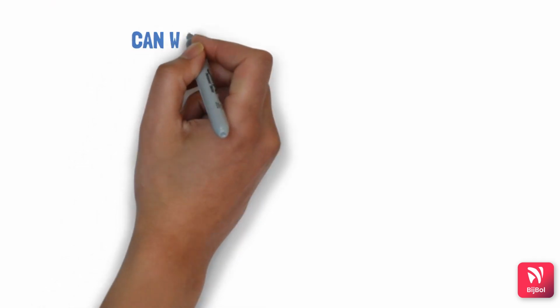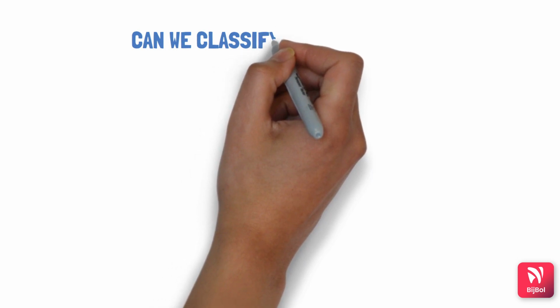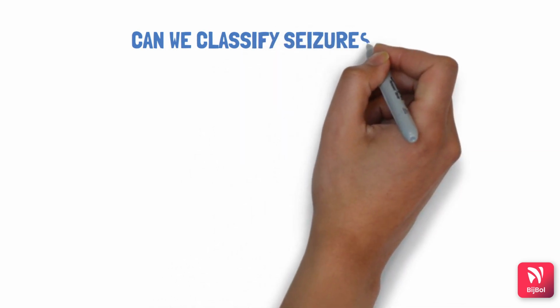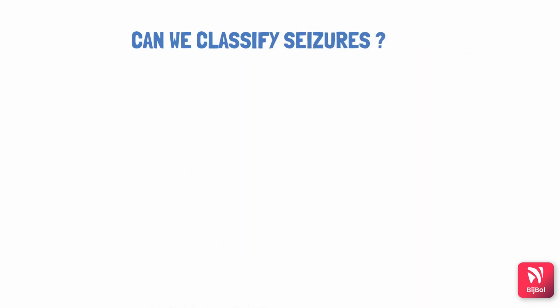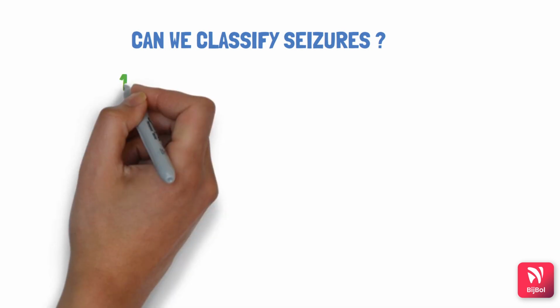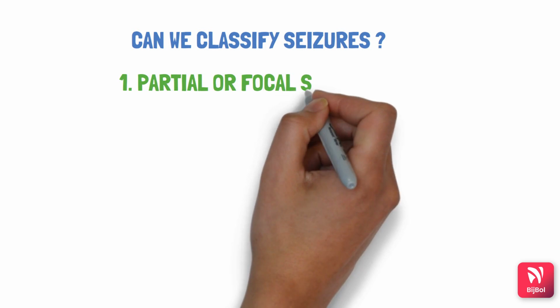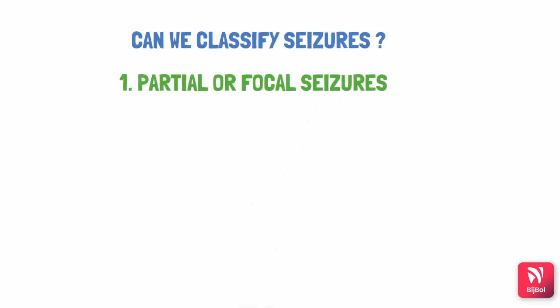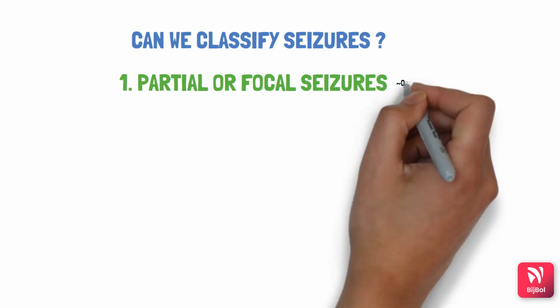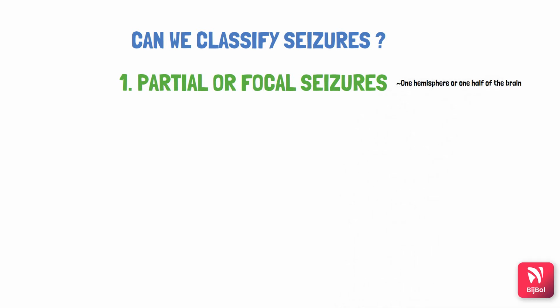Now, people with epilepsy experience recurring episodes of some form of seizures, and we can start grouping the seizures by the region of the brain that's affected. When the affected area is limited to one hemisphere or one half of the brain, or sometimes even a smaller area like a single lobe, we call it a partial or a focal seizure.